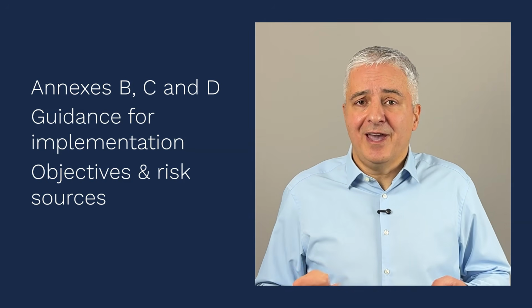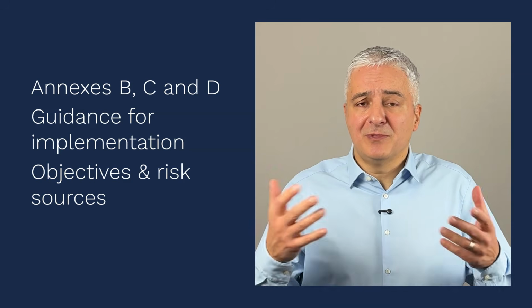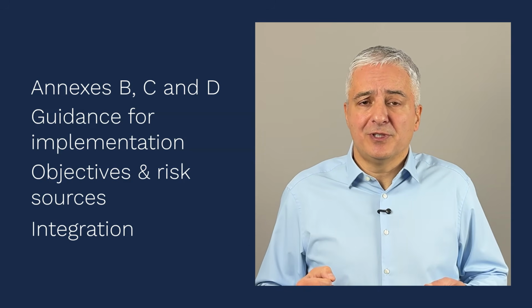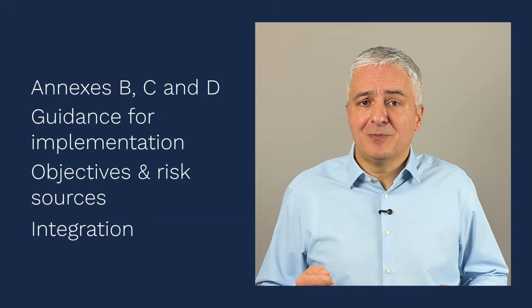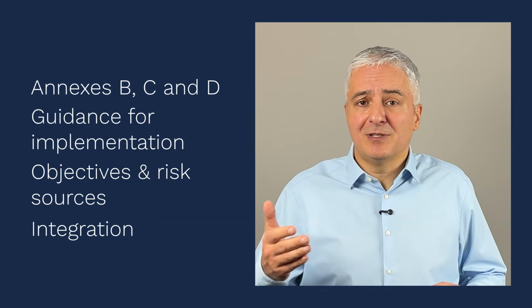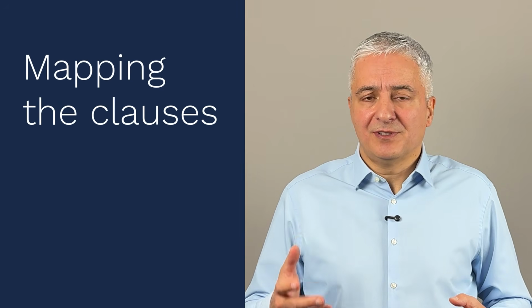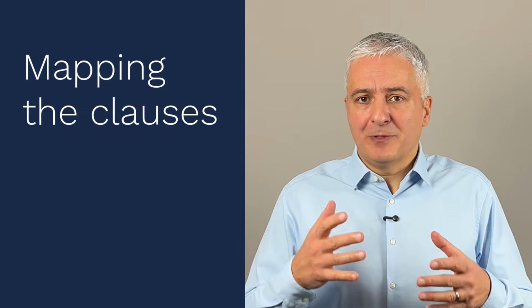And there is also this Annex D, which is not so helpful, but it provides you some information on how you could integrate ISO 42001 with ISO 27001, but also ISO 27701, the privacy standard, and also ISO 9001, the quality management standard.